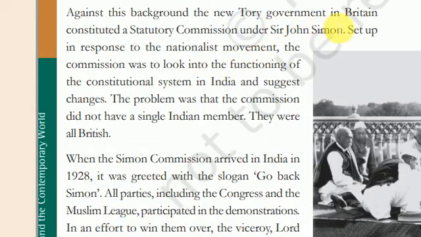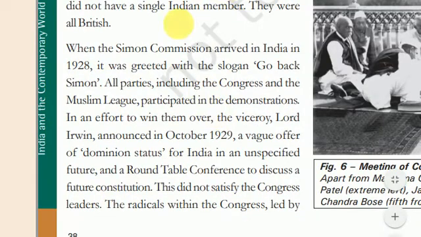It was a statutory commission set up under Sir John Simon. In response to the nationalist movement, the commission was to look into the functioning of the constitutional system in India and suggest changes. But the Simon Commission was opposed with "Go back Simon" slogans. Why? Because it was decided to give dominion status to India only in an unspecified future, along with a round table conference to discuss the future constitution.